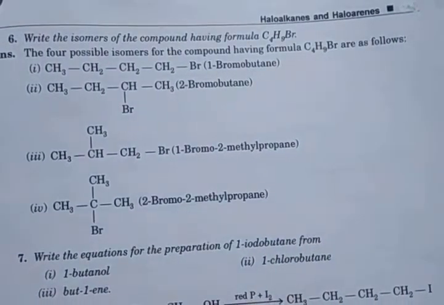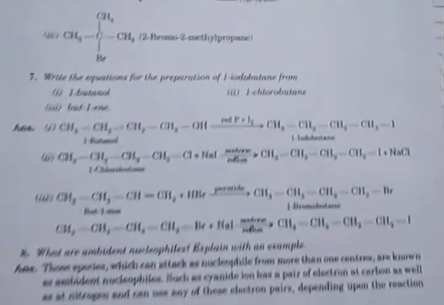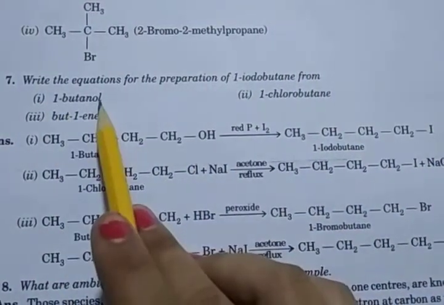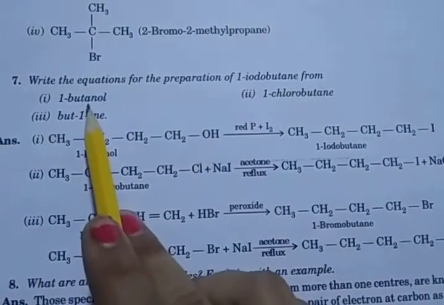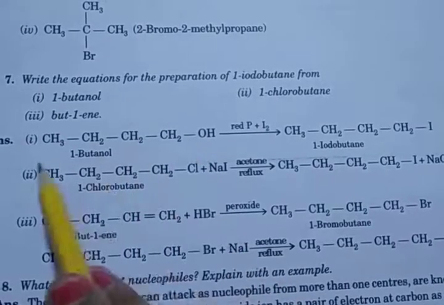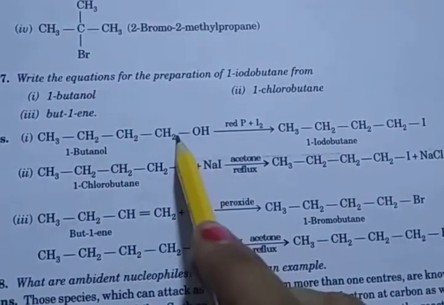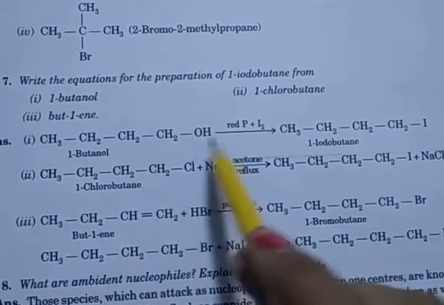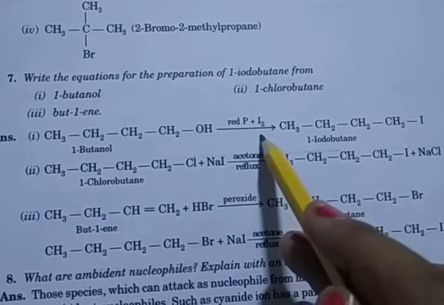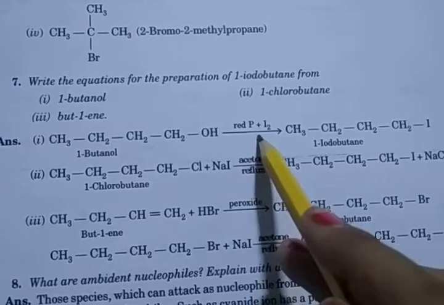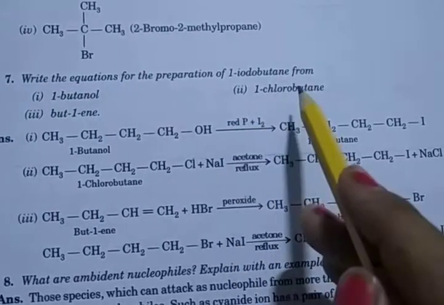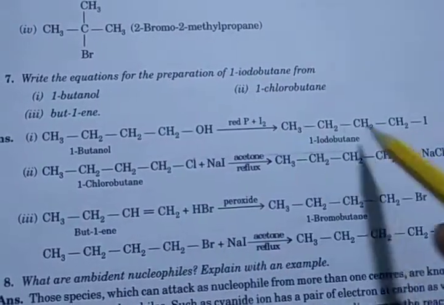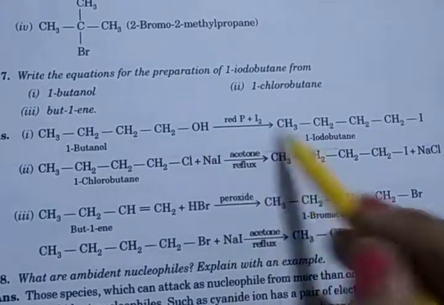Then question number 7. Write the equation for the preparation of iodobutane from 1-butanol. So 1-butanol has 4 carbons, 1, 2, 3, 4, with OH attached: CH3CH2CH2CH2OH. In the presence of red phosphorus and iodine, the OH is replaced and iodine attaches, giving 1-iodobutane.